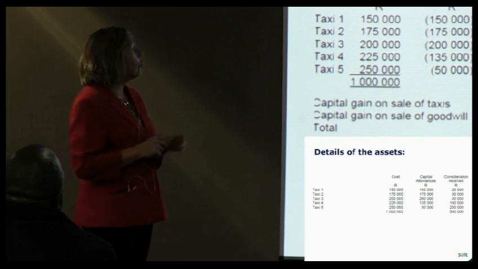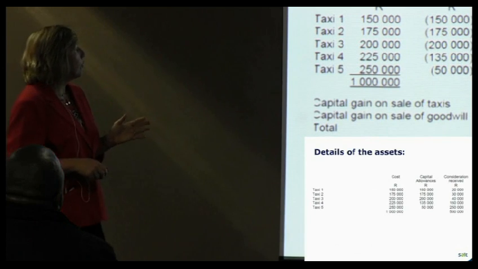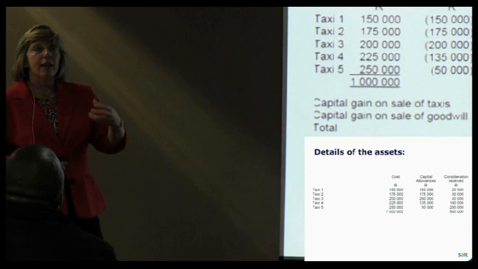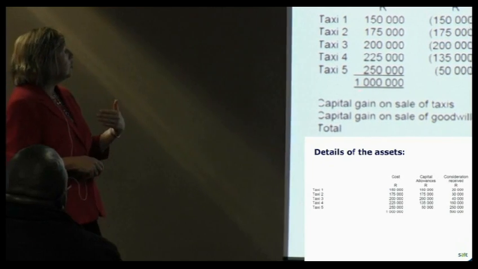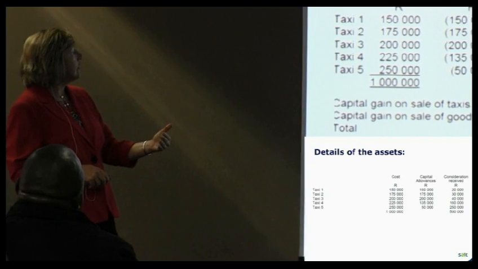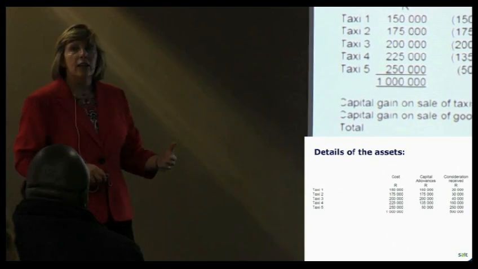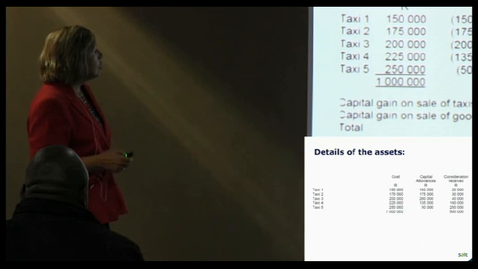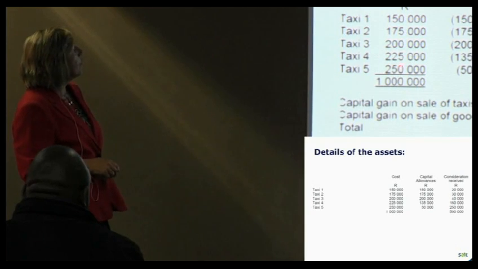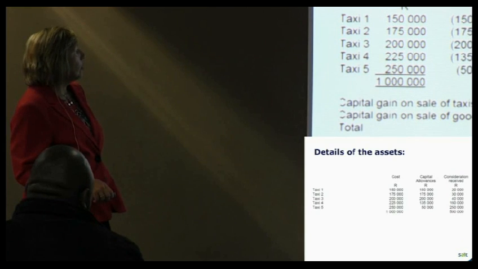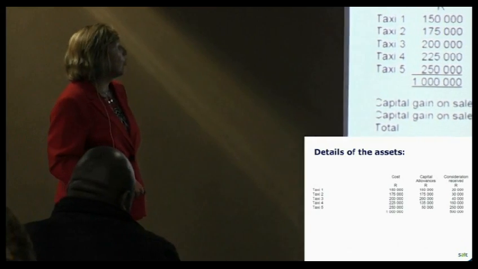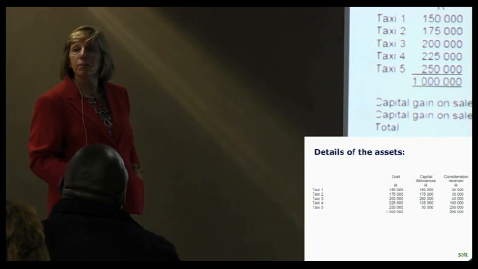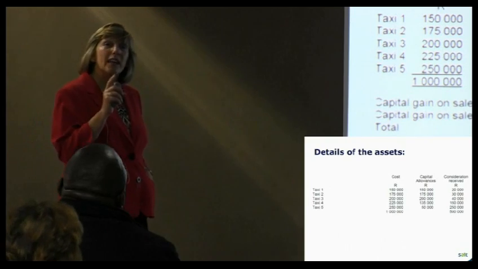All right, so we're not looking at the primary residence exclusion there, but we have also sold goodwill. And there, it didn't cost him anything for the goodwill, so his capital gain is 200,000, and he can disregard that as part of his small business asset exclusion. Just a point that if taxis 4 and 5 had been sold above cost, the resulting capital gain would not have qualified for the exclusion, because they have not been held for a continuous period of 5 years. So you've got to just be careful of that.